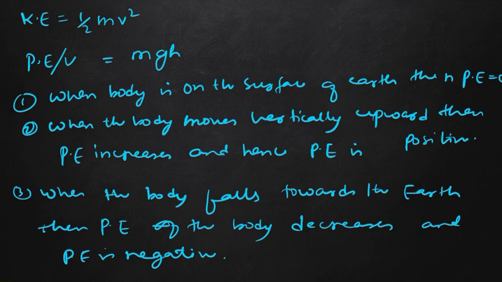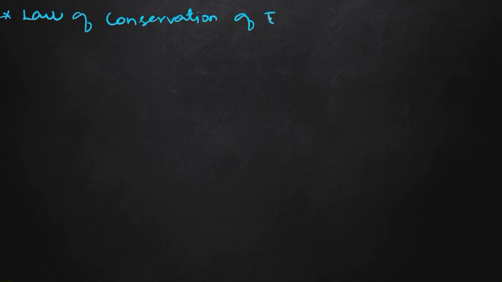Similarly, our next topic is the law of conservation of energy. So what is the law of conservation of energy? Energy can neither be created nor be destroyed, but it can be transformed from one form to another form, but the total energy of the system will remain unchanged.